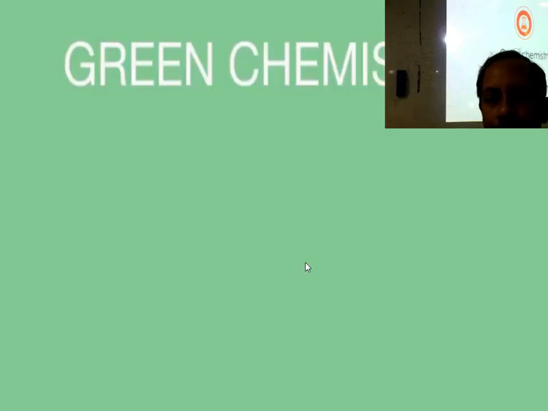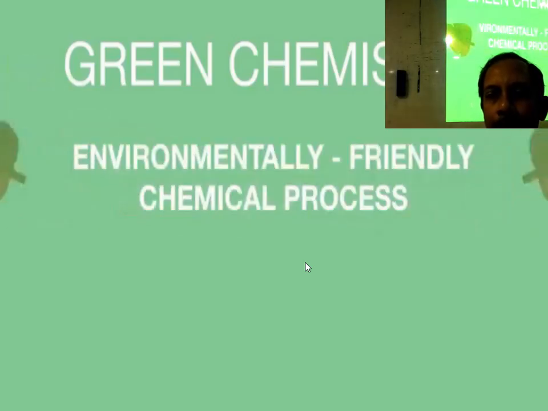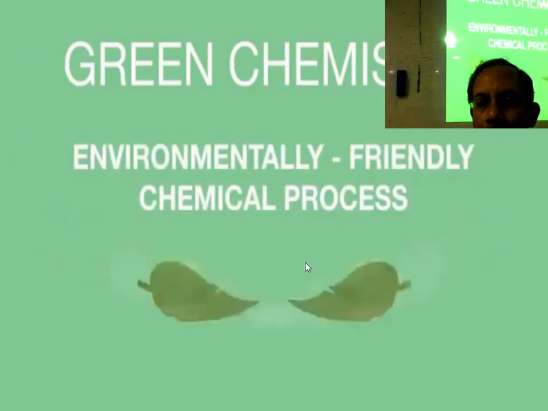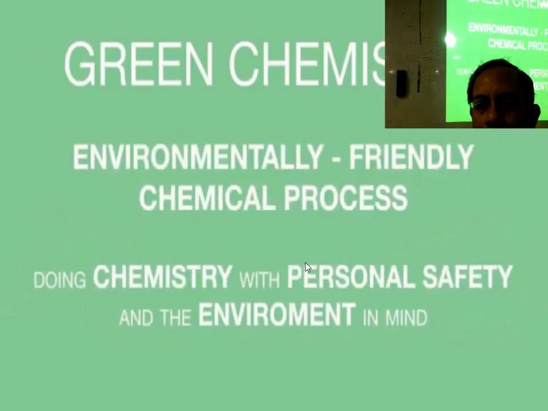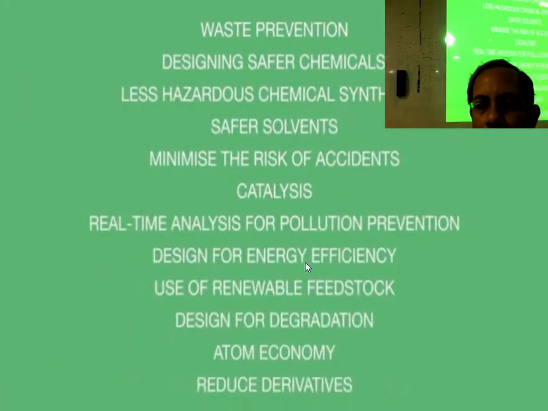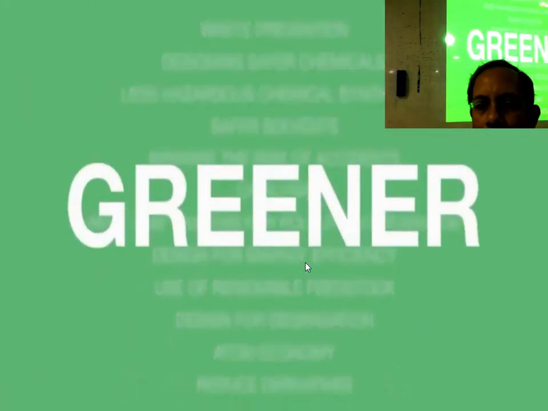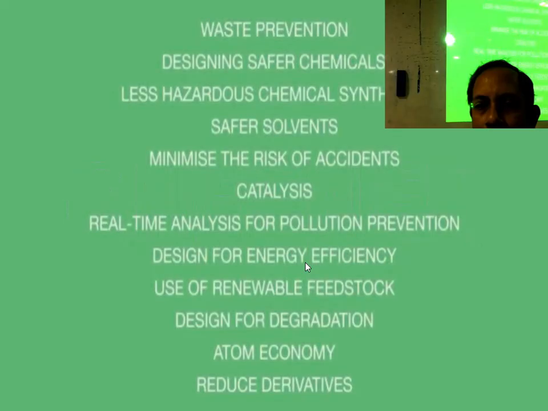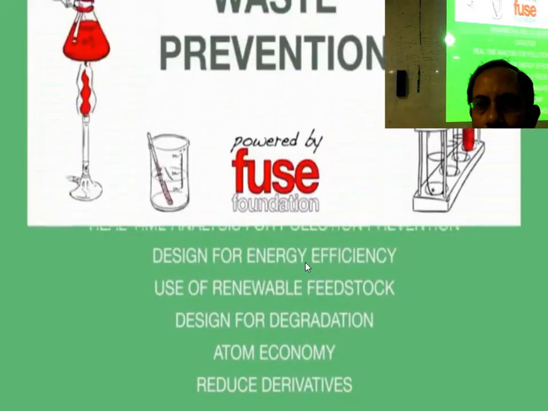When we say green chemistry, we mean environmentally friendly chemical processes and doing chemistry with personal safety and the environment in mind. There are 12 principles designed to help make chemistry greener. We will discuss each of these 12 principles with an example.